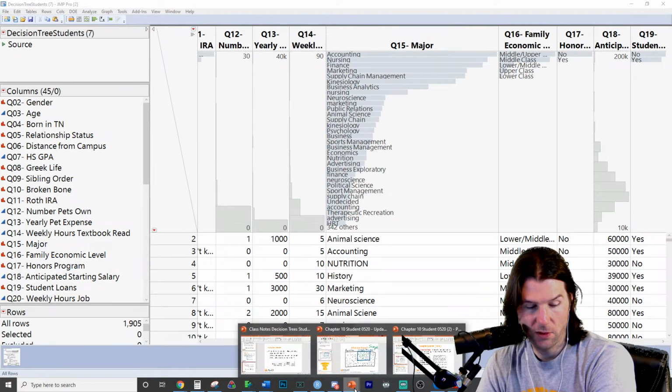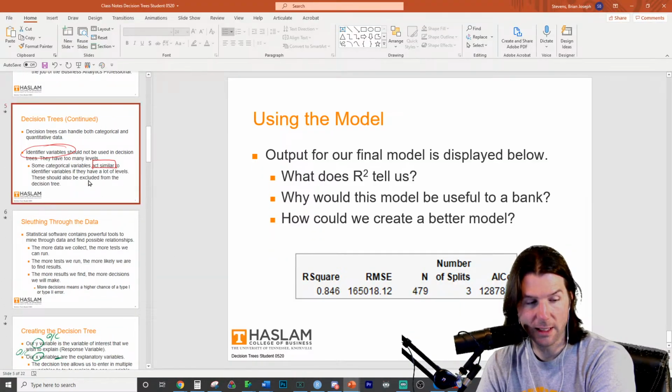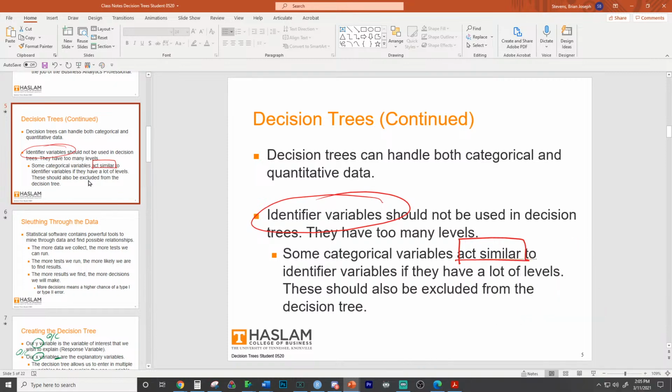Remove identifiers or things. I'll bring up the notes right here. We remove identifiers or things that what? And then we'll also remove things that act like identifiers. So when would something act like an identifier? It says on here, use your own words, and the more you can think about it, the more you can describe it. When do things act like identifiers? Here's a hint: what kind of variables act like identifiers? Like these variables.